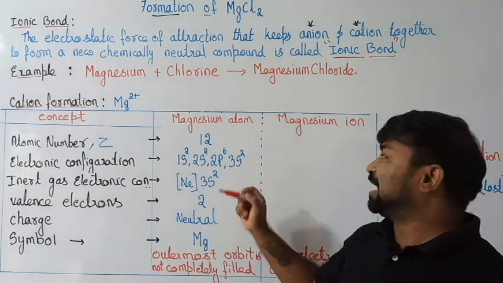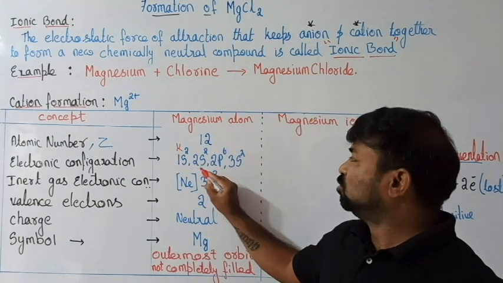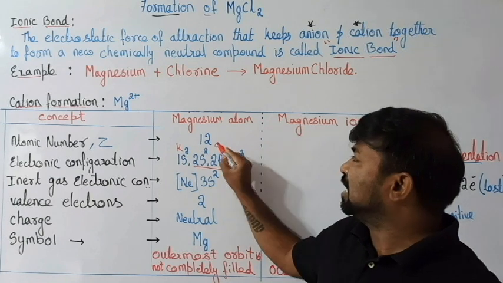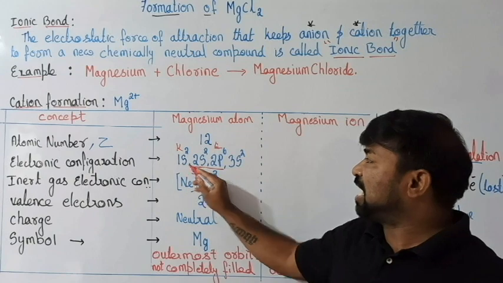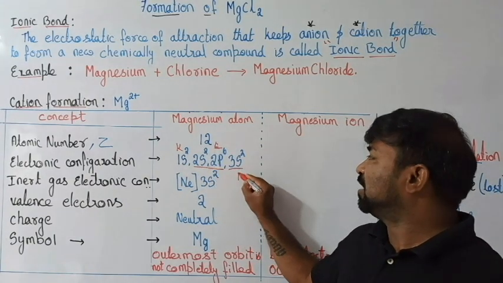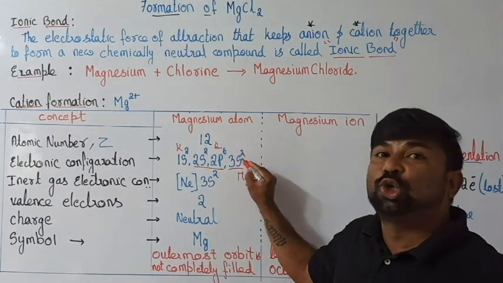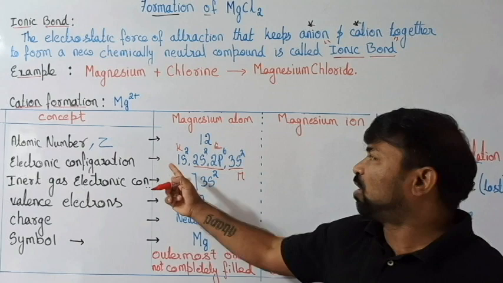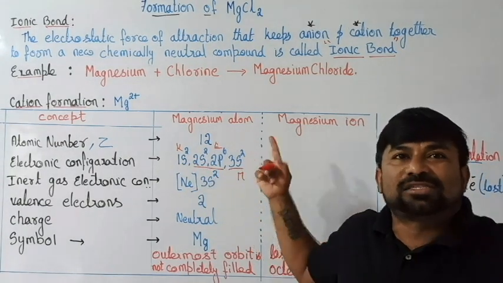Two electrons are adjusted in the K orbit. Later, 2s2, 2p6, so 8 electrons are adjusted in the L orbit. This is K, this is L, and this is M, the third orbit. In that third orbit, we have 2 electrons. So that's the electronic configuration: 1s2, 2s2, 2p6, and 3s2.